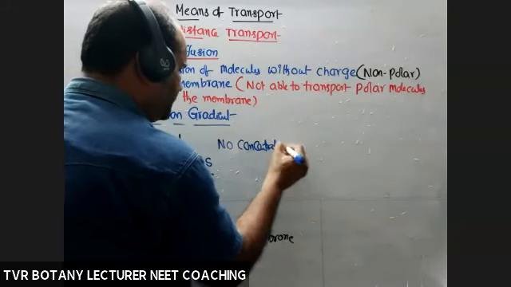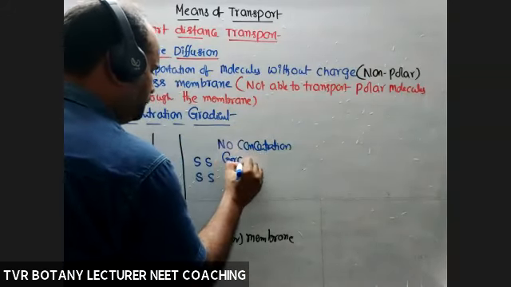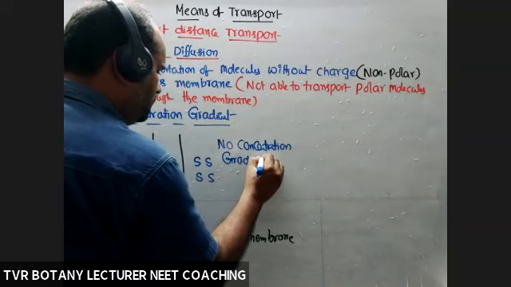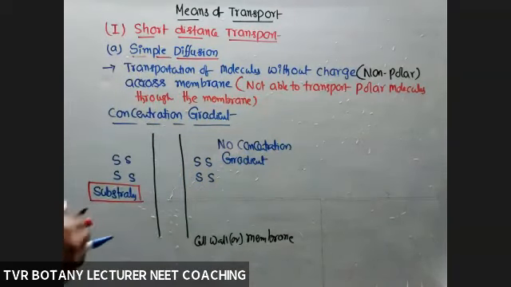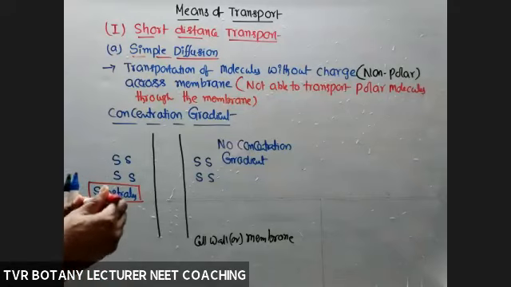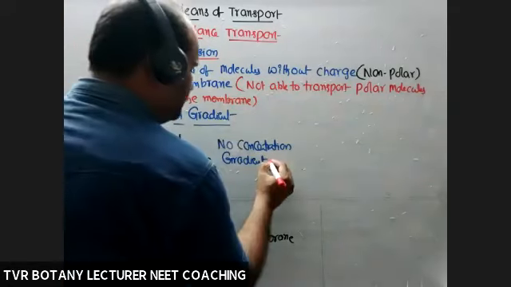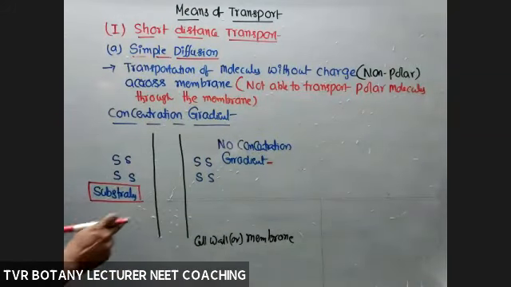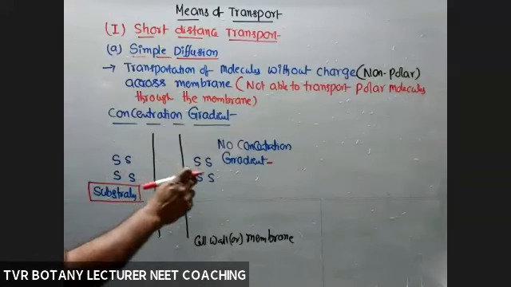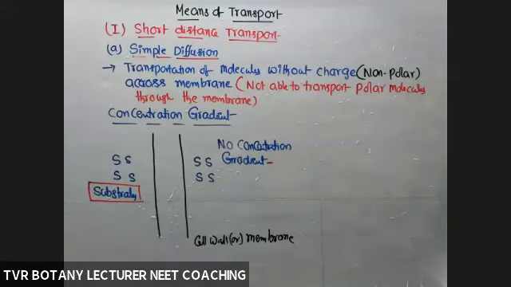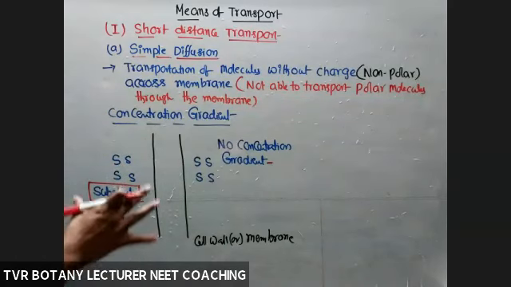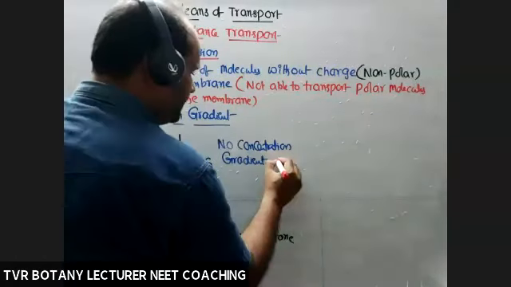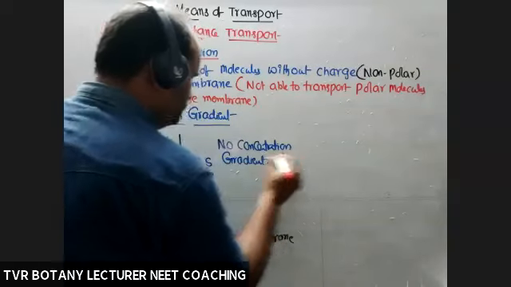No concentration gradient means regarding that substance or that molecule, both the systems are at equilibrium. 4 molecules, equal or not? 1:1. No concentration gradient means regarding those molecules, both the systems are at equilibrium.